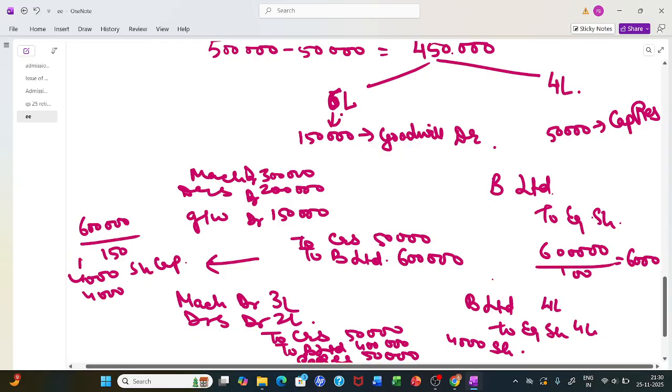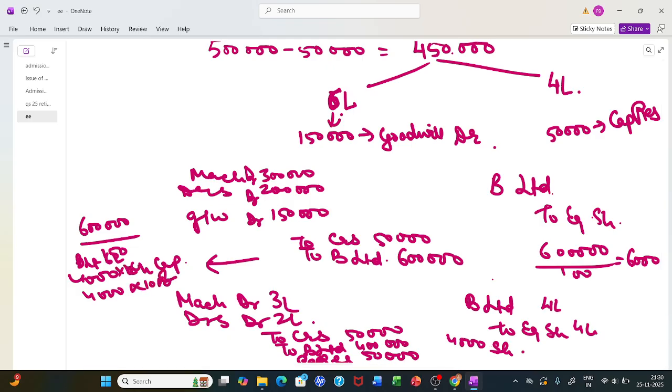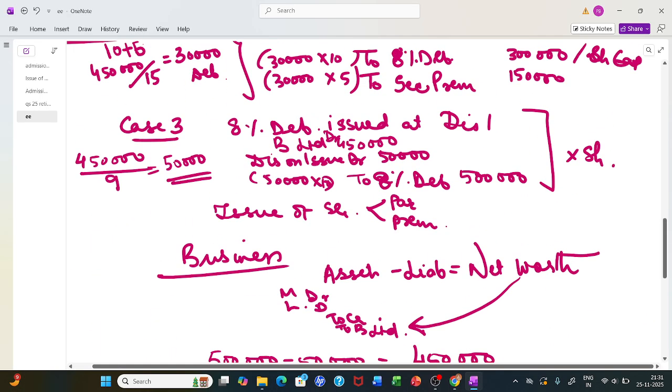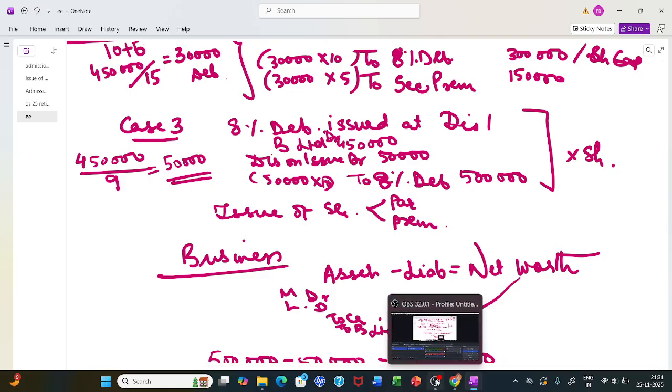6 lakh is due. Share capital, this much would have gone. Securities premium, the extra 50 rupees which we are giving, would have gone. Clear? This is for consideration other than cash. So here, when we take these assets, we take them at agreed value. You can also get questions to find out this goodwill or capital reserve, what will be debited, credited. Goodwill is debited, capital reserve is credited. Now, this second part of debentures gets over here.